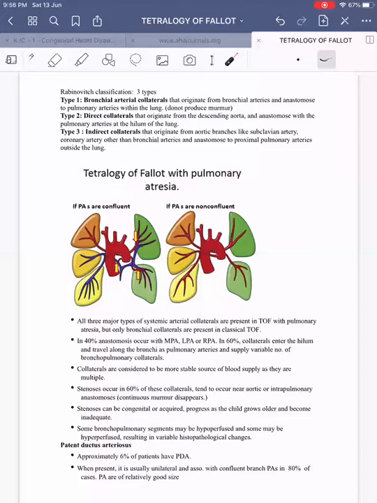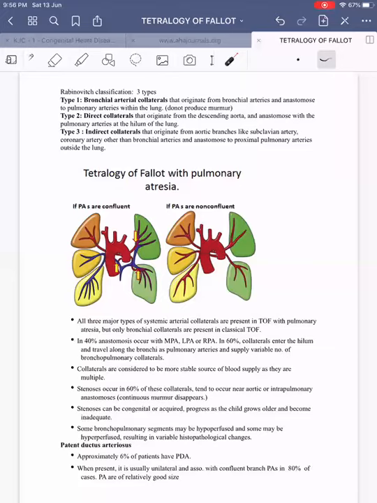Then collaterals are considered to be a more stable source of blood supply compared to PDA. So in TOF with pulmonary atresia, there can be two sources of blood supply, either from PDA or from collaterals. These collaterals are considered to be the stable source of blood supply compared to PDA because they are multiple in number. That is the main reason. And stenosis occurs in 60% of these collaterals as the age advances. Some of these stenoses can be congenital and some can be acquired. Whether acquired or congenital, it progresses as the child grows and eventually may become inadequate.